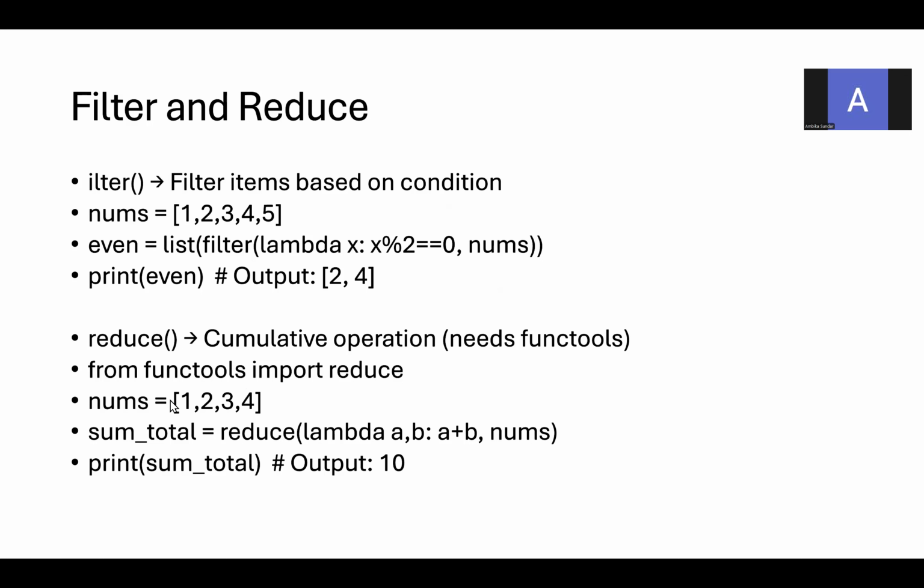With map and filter you take the input in a list and give the output in a list. Here you are going to take the input in the list, but you are not going to return the result in a list. Rather, you are going to compress it into one single number. That is why you are using the reduce function, but it is going to do the same operation. Sum total is the function name. A comma b is the parameter. For this, you are passing the values 1, 2, 3, 4 from this nums, and finally you are getting the result as a single number.